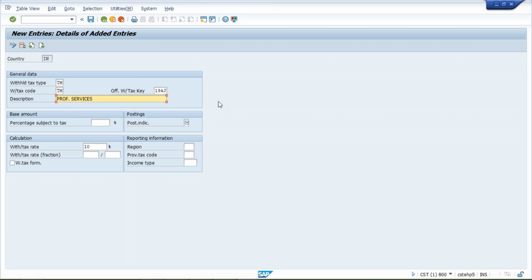Professional services means, let's suppose, whatever organizations are there, of course they have to take certain services from any audit firm. They are going to take services from some legal firms also. They are going to give their services and all likewise. And posting indicator, always it will be 1. Now the major thing to understand here, percentage subject to tax, 100%.